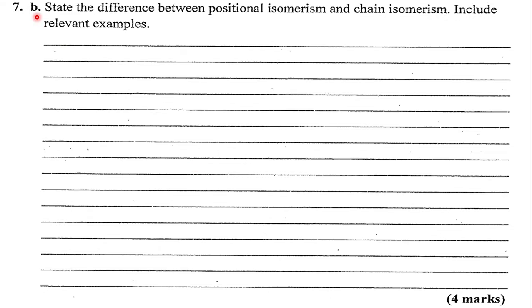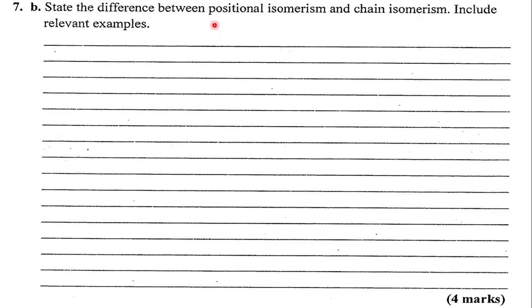7D, rather B, state the difference between positional isomerism and chain isomerism. Include relevant examples. 4 marks. Isomerism.